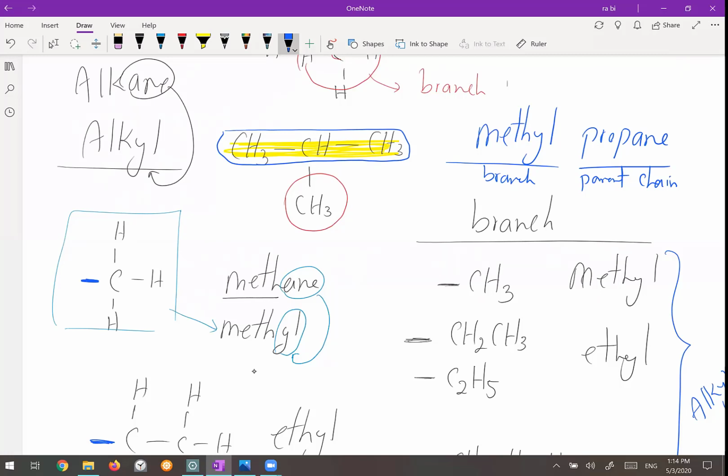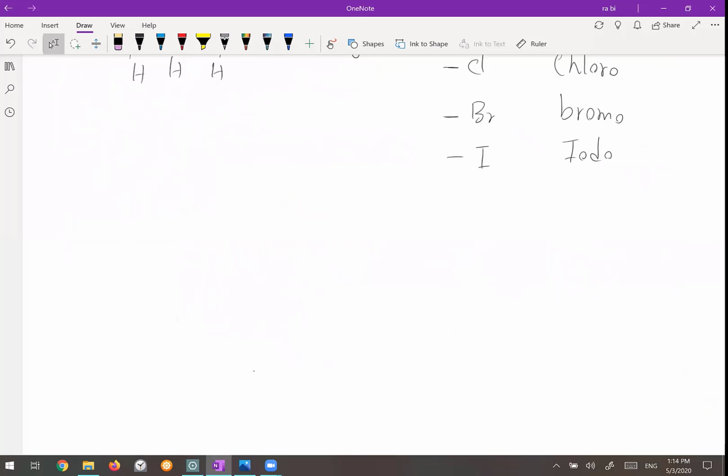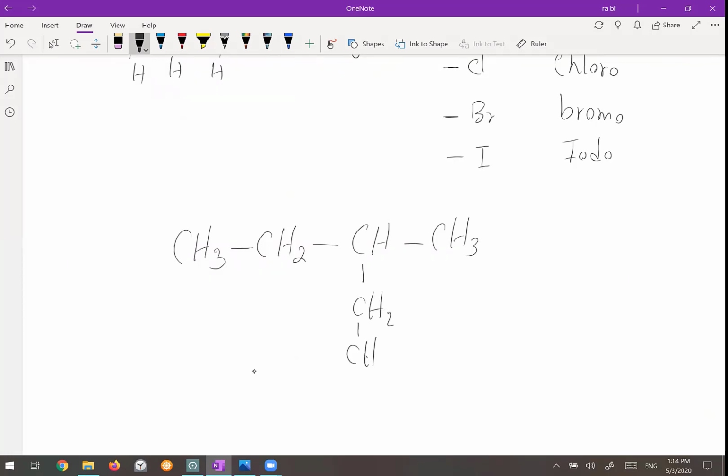Okay, let's do another example. Suppose you have these compounds, CH3, CH2, CH2, or let it be CH, it connects to CH3, it's connected to CH2 and CH3. Okay, so I want to name this hydrocarbon.